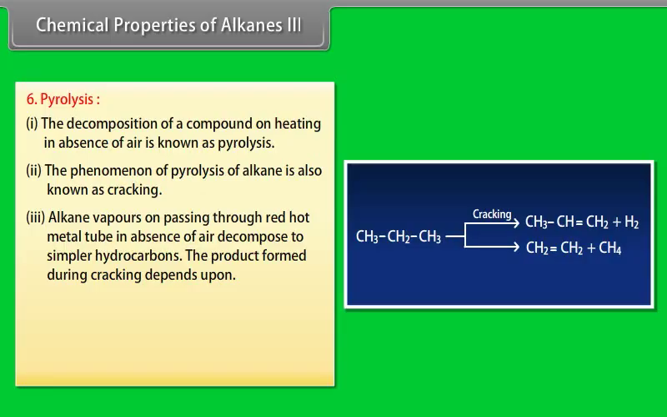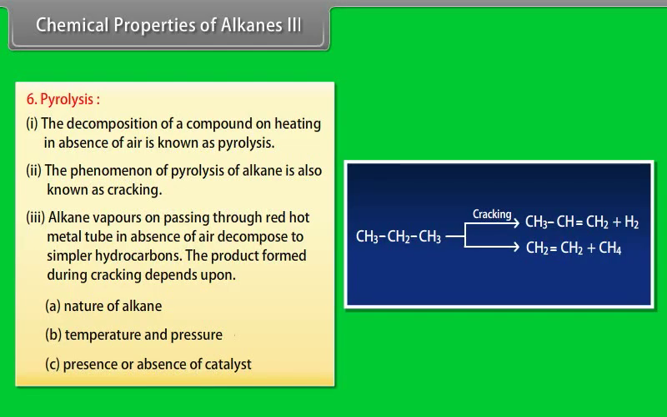Number 3. Alkane vapors passed through a red-hot metal tube in the absence of air decompose to simpler hydrocarbons. The product formed during cracking depends upon A, nature of alkane, B, temperature and pressure, C, presence or absence of catalyst. Here is an example of cracking.